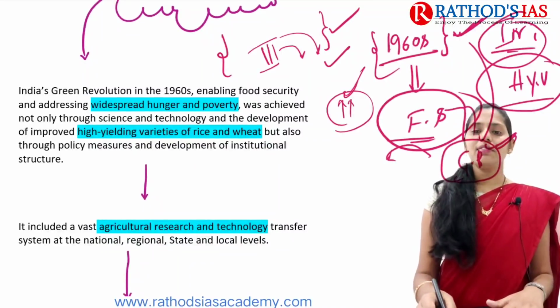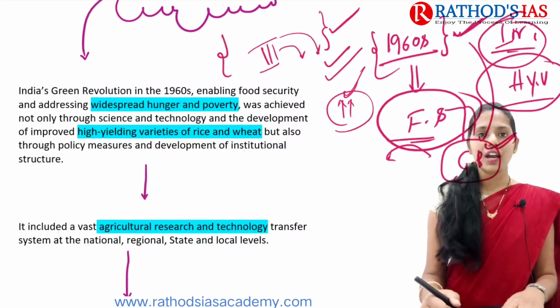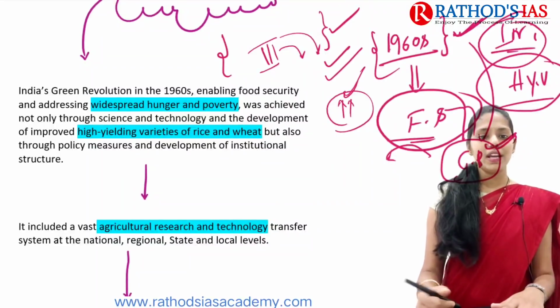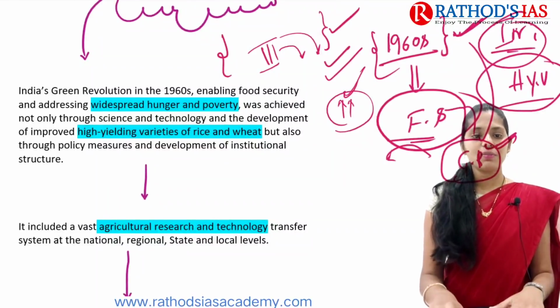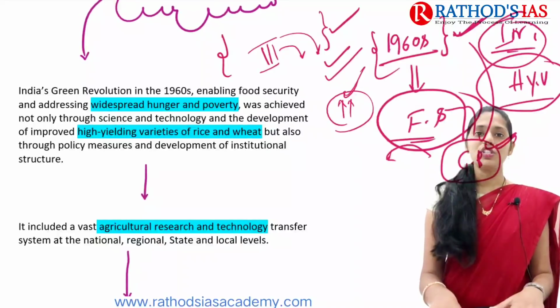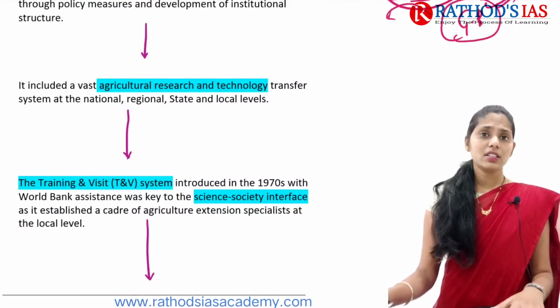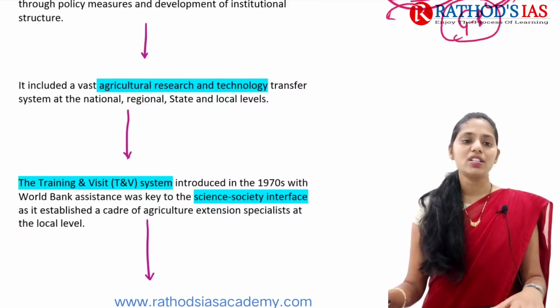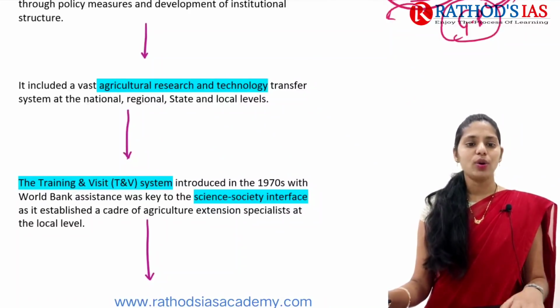At that time, there was increased use of fertilizers in Indian agriculture, because we needed to ensure food security. There was widespread hunger and poverty in India, and because of hunger a number of deaths were recorded. So we focused on the Green Revolution, and we came up with policy measures and development of institutional structures to make the Green Revolution successful. In the Green Revolution we also included vast agriculture research and technology transfer at the national, state, regional, and even local levels.